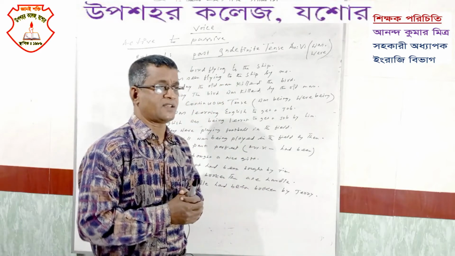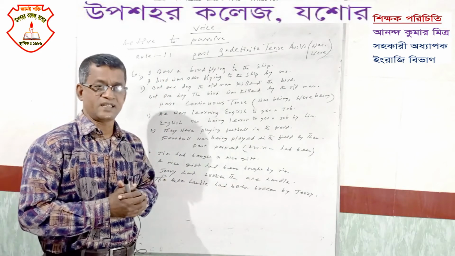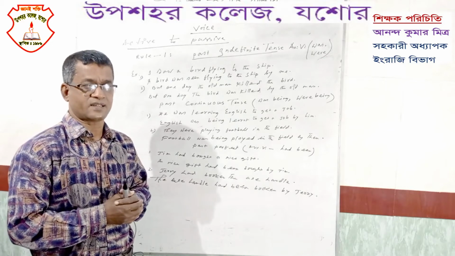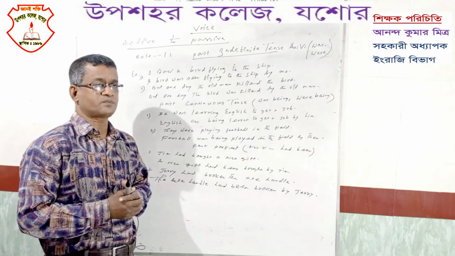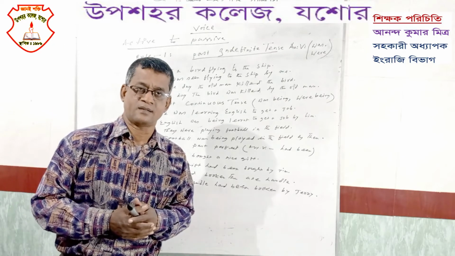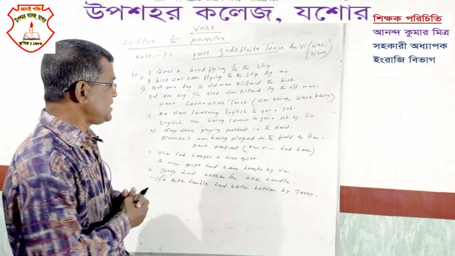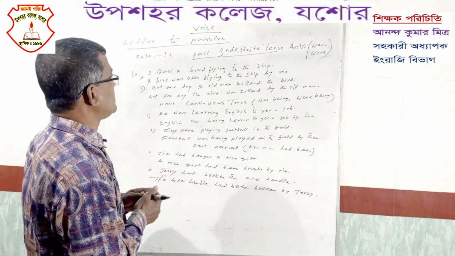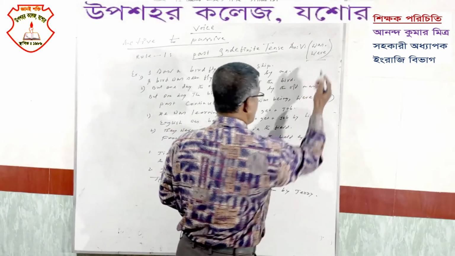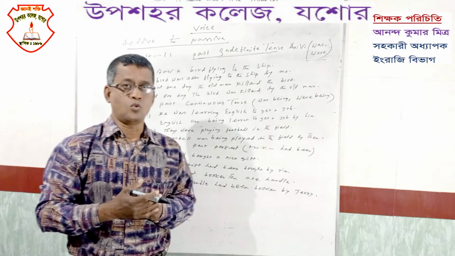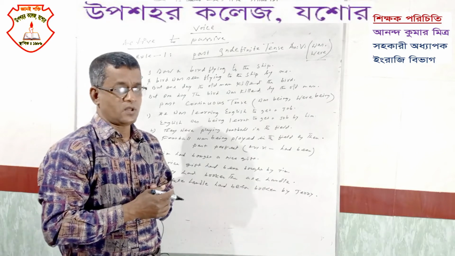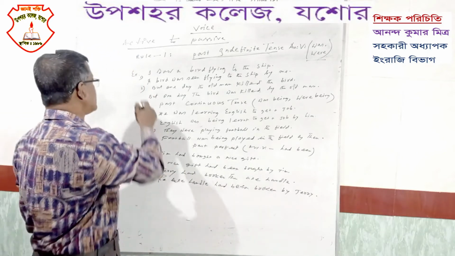So in the last class we talked about present indefinite tense, present continuous tense and present perfect tense. Today we will learn past indefinite tense, past continuous tense and past perfect tense. In case of past indefinite tense, we will use was, were as auxiliary verb, depending on person. So now let's see the first example.